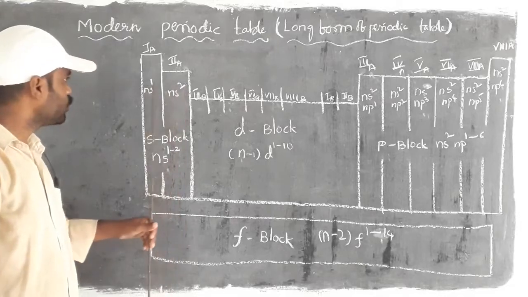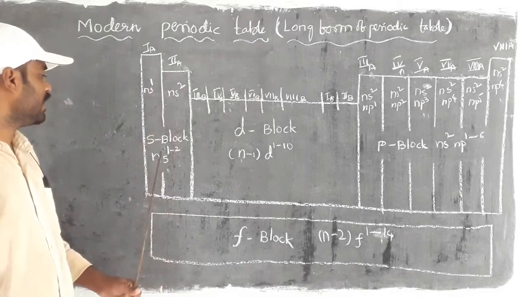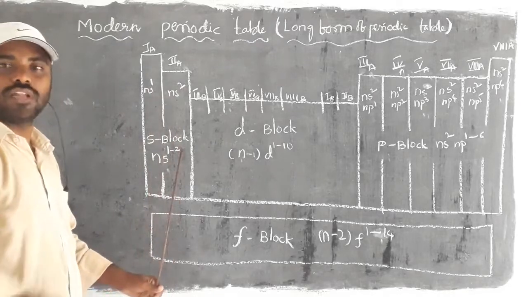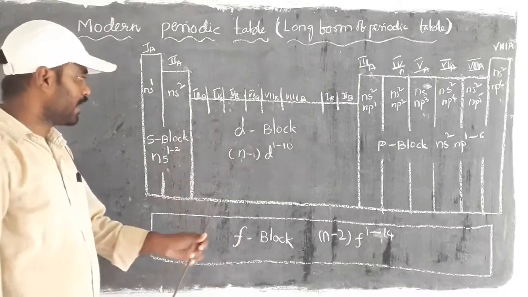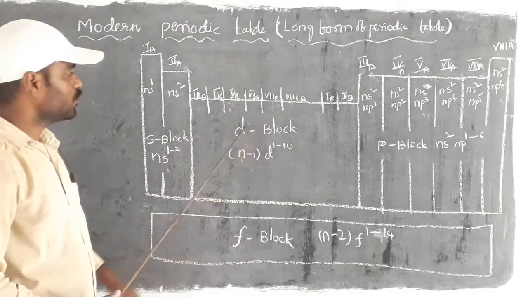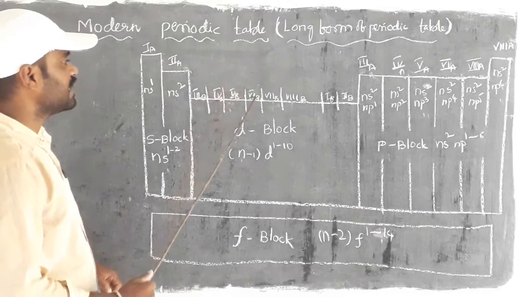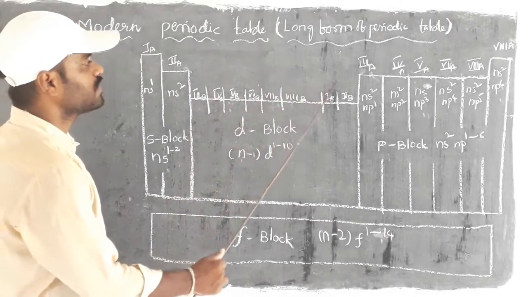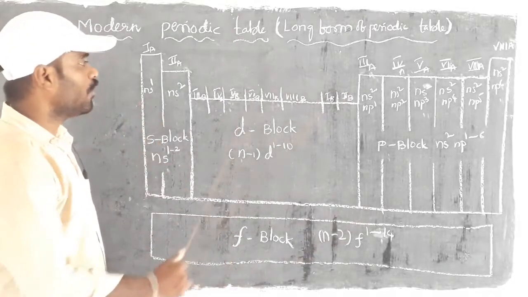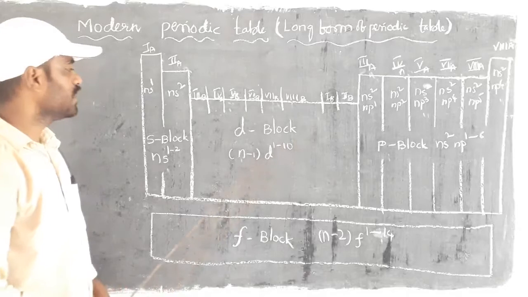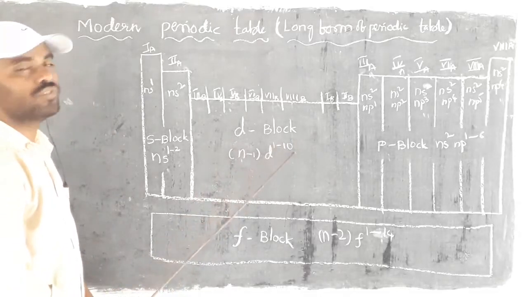For that, these two groups we call the s block. The general configuration is ns1 to 2. Then coming after the s block, we can see the d block here. The d block has the third group, fourth, fifth, sixth, seventh, eighth, first, second. In the eighth group, we again subdivide into 3 groups, so overall there are 10 groups. Their general configuration is (n-1)d1 to 10.